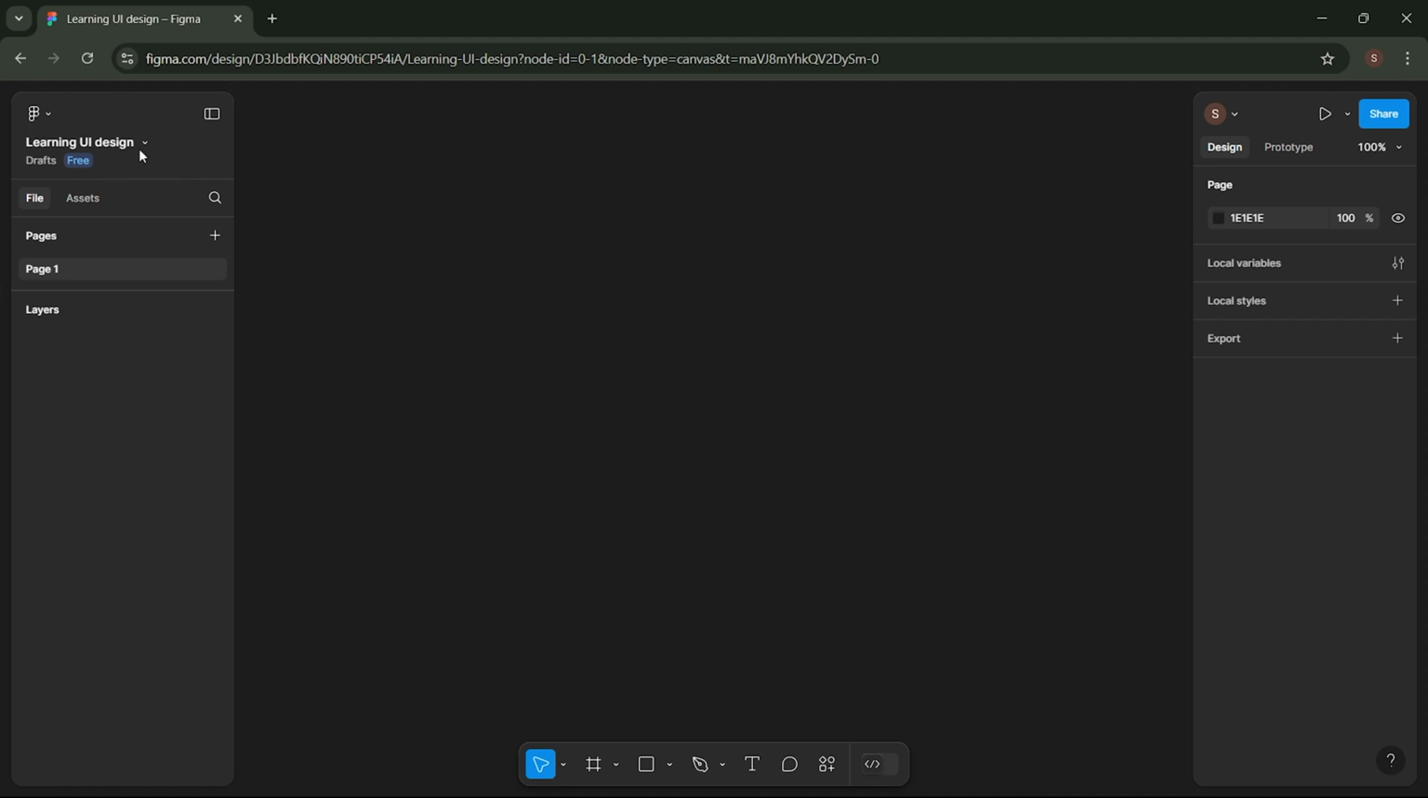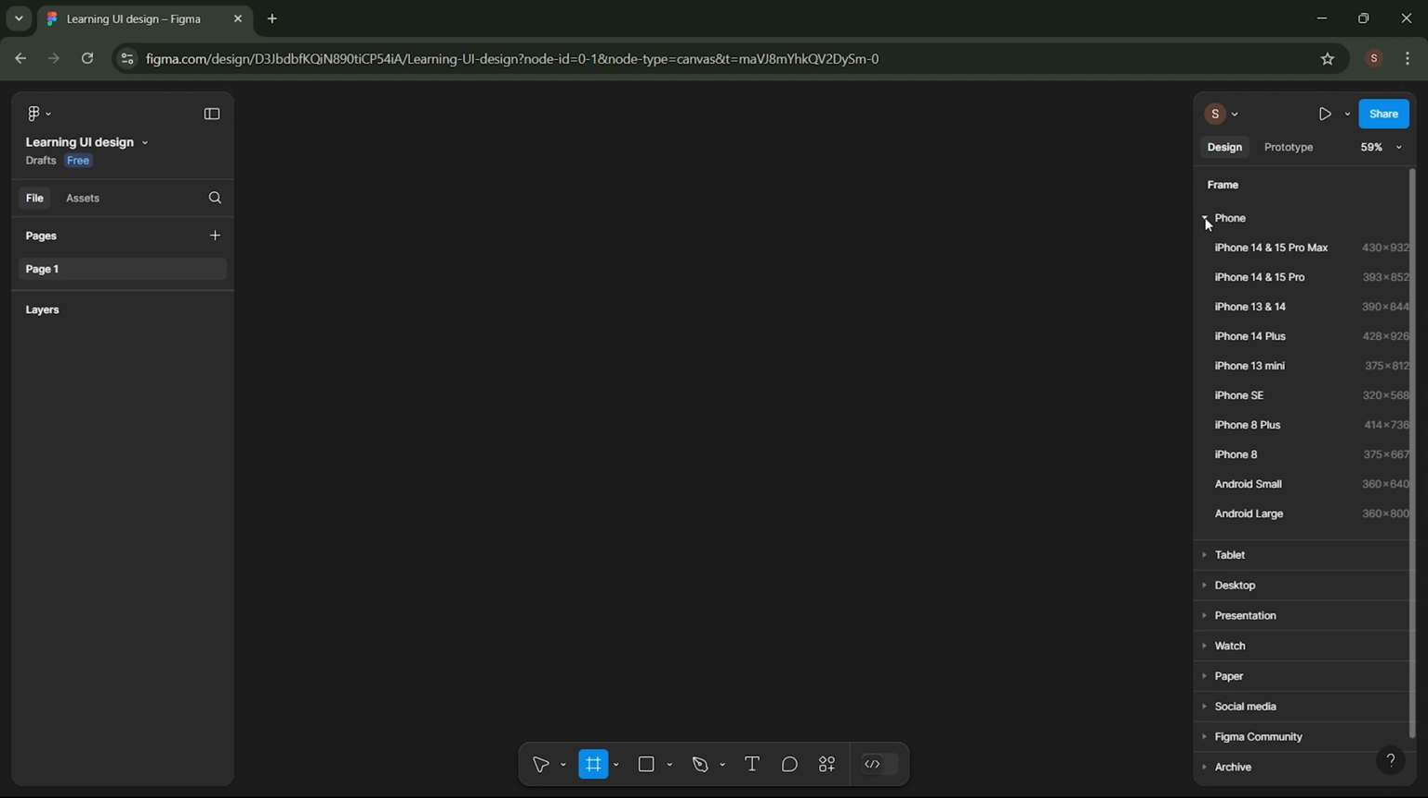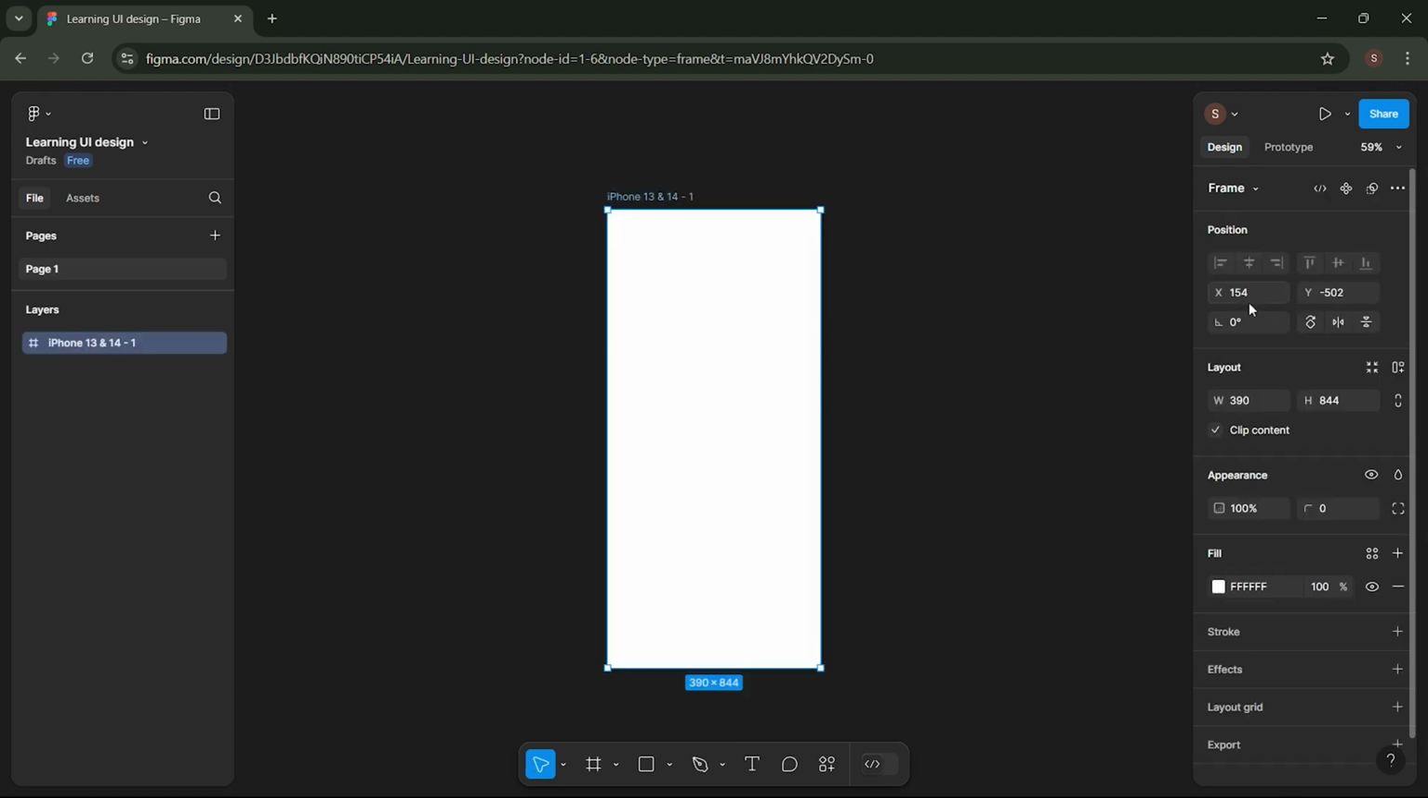To do this, click the frame icon, or you can press F on your keyboard. A list of frames will appear. Since we're designing for mobile, we'll select a phone device. Choose one of the phone frames, and we'll go with the iPhone 13 and 14. A new artboard will appear like this.